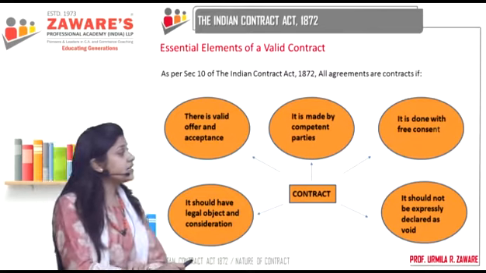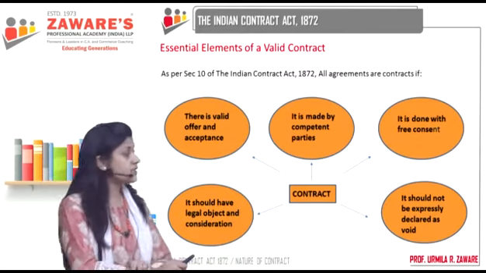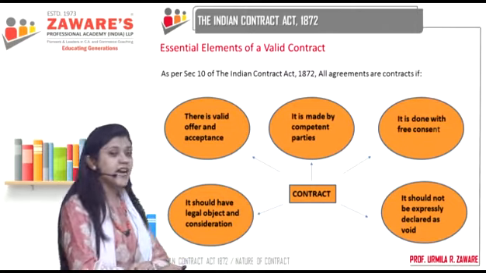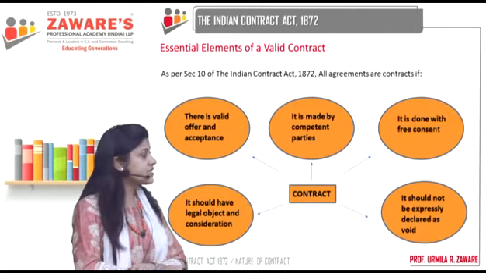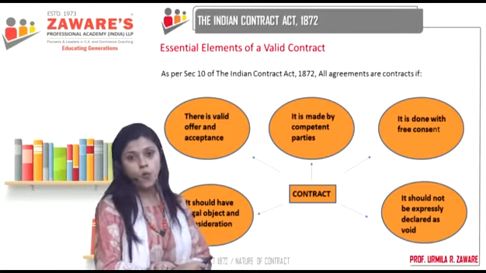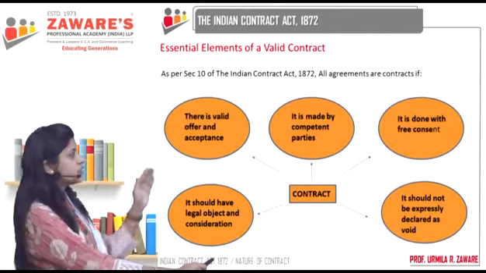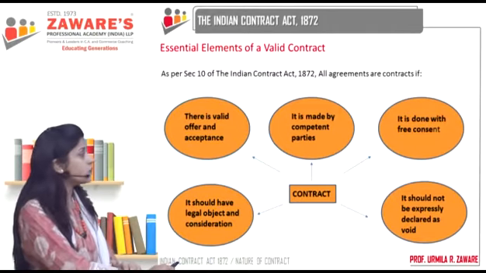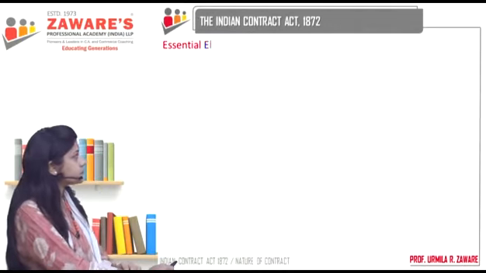Then it is done with free consent. It should have legal object and consideration. And lastly, it should not be expressly declared as void. This is just kind of an introduction. Now let's go into the details of essential elements of a valid contract.